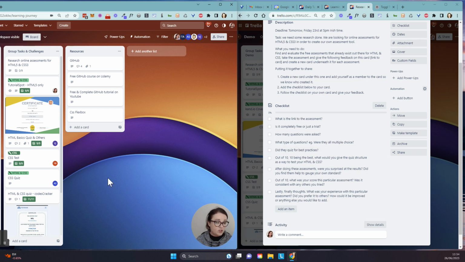Or if I look at some of these other ones, CSS test, CSS quiz, are these all from the same platform? I don't know. And do you see where I want people to start feeling and seeing what UX is, not just learning off a bunch of knowledge of, put this here and put that there. I want you to see UX is about making life easier and faster time to completion. So if I wanted to organize these and do lists here that were HTML only or CSS only or mixed, if I wanted to create 3 more columns, I can easily drag and drop from this card.